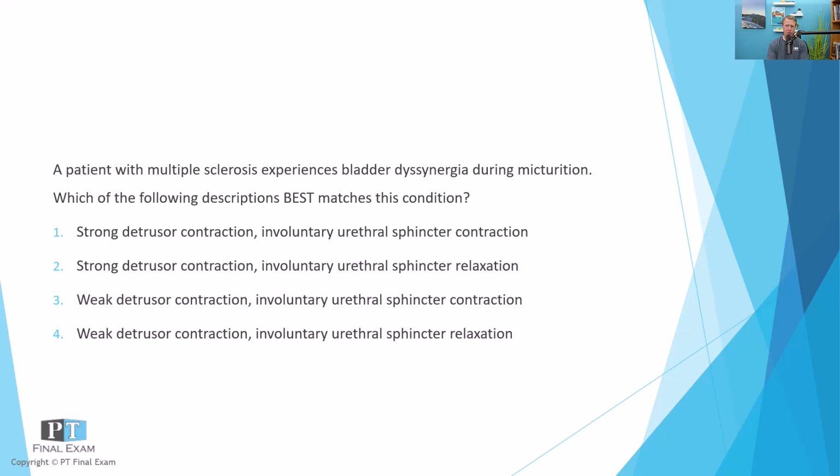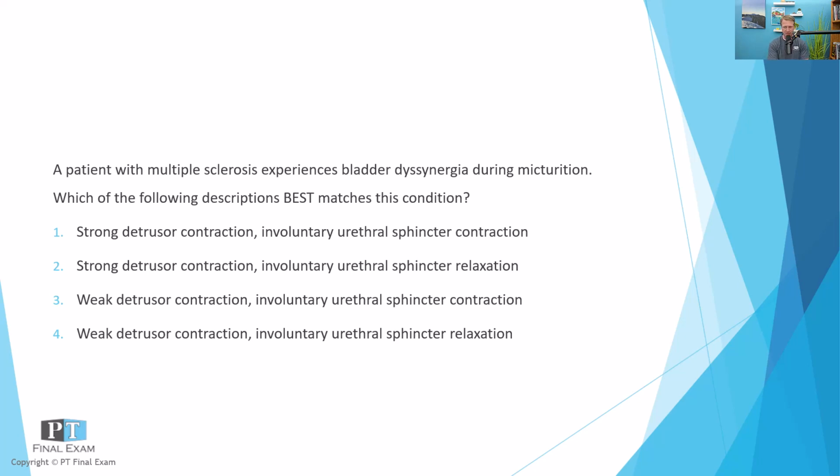Number 1, strong detrusor contraction, involuntary urethral sphincter contraction. 2, strong detrusor contraction, involuntary urethral sphincter relaxation. 3, weak detrusor contraction, involuntary urethral sphincter contraction. And 4, weak detrusor contraction, involuntary urethral sphincter relaxation.